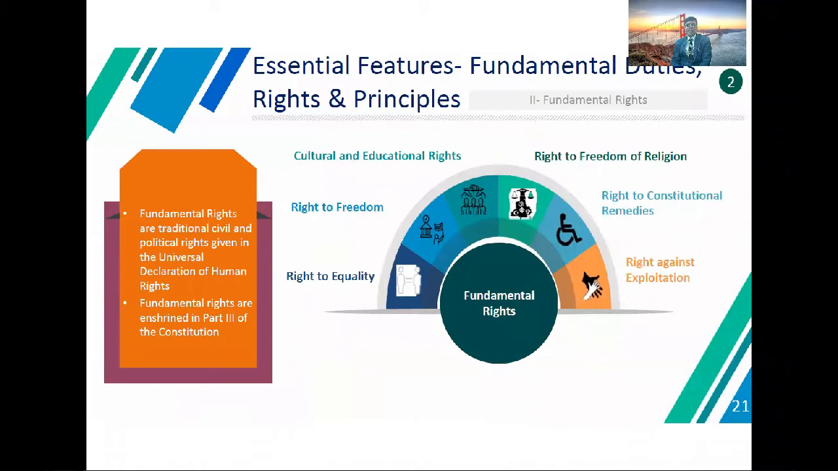Now, talking about fundamental rights: fundamental rights are the traditional civil and political rights given in the Universal Declaration of Human Rights. They are enshrined in Part Three of the Constitution. Fundamental rights deal with cultural and educational rights, right to freedom, right to equality, right to freedom of religion, right to constitutional remedy, and rights against exploitation. This is the right of every citizen of India.